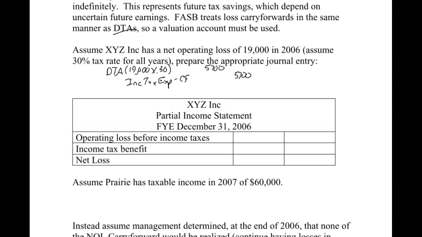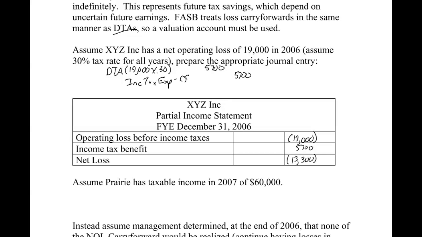Real quick though, here is how our income statement looks. Remember, we had a loss before taxes of $19,000. But now we have these tax savings, and that increases income, or makes our loss smaller, however you want to say it. And so our loss is now only $13,300.